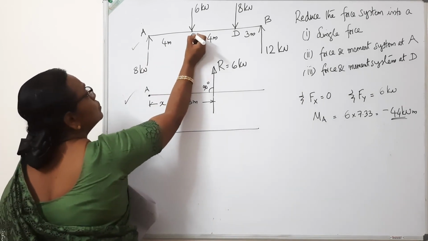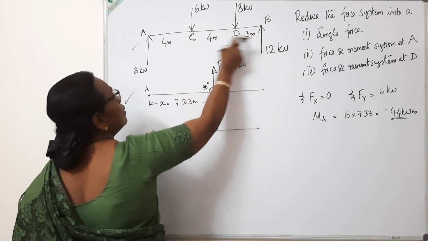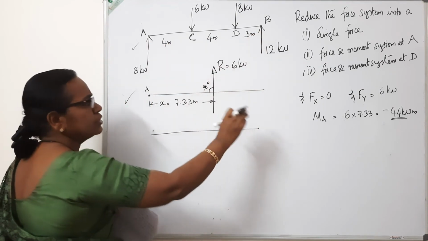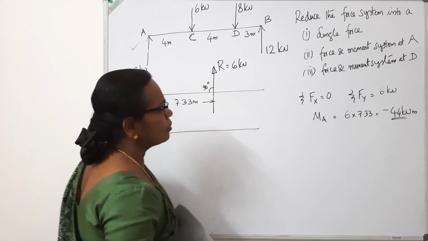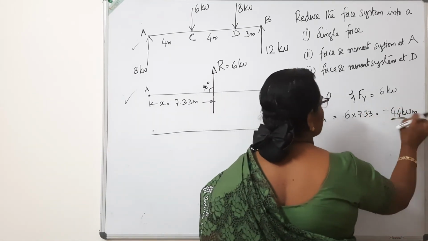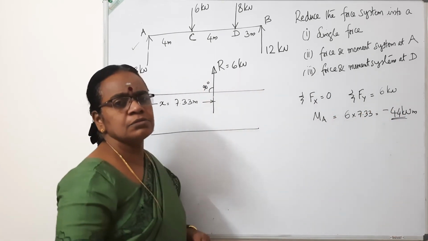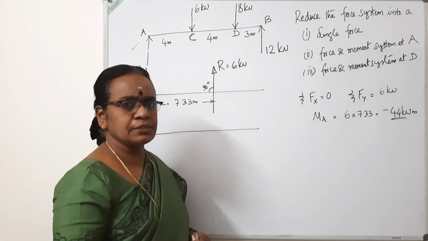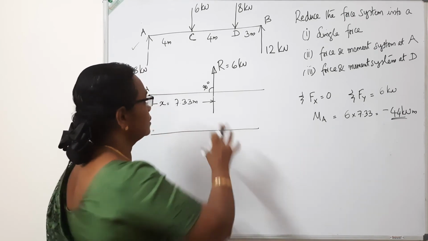Ma is equal to 6 into 4 plus 8 into 8 minus 12 into 11. We have already done it, and that is equivalent to 6 into 7.33, or 7.32. I have corrected it, so there will be slight changes in the decimal places. Anyway, the moment at A is equal to minus 44 kilonewton meter. This is the given system.